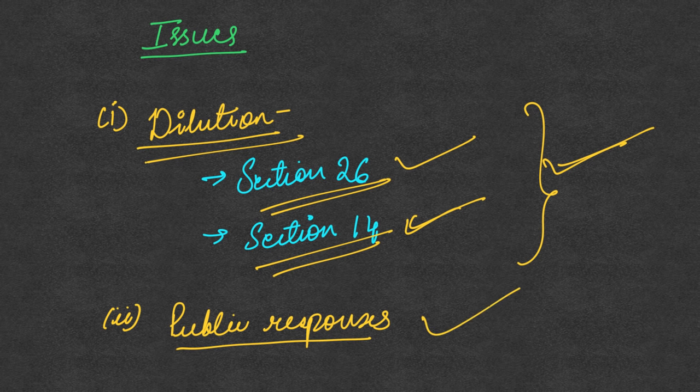Next is the issue of public responses. So this draft notification itself was kept in the public domain for suggestions from the people, but the amount of time given for credible responses from the people was very less. It was the order of the Delhi High Court which actually extended this timeline till August 11 to receive public responses on this draft notification. So this can also be used in a topic where you are talking about participative decision making or public policy making of the government, the way the policies are made.